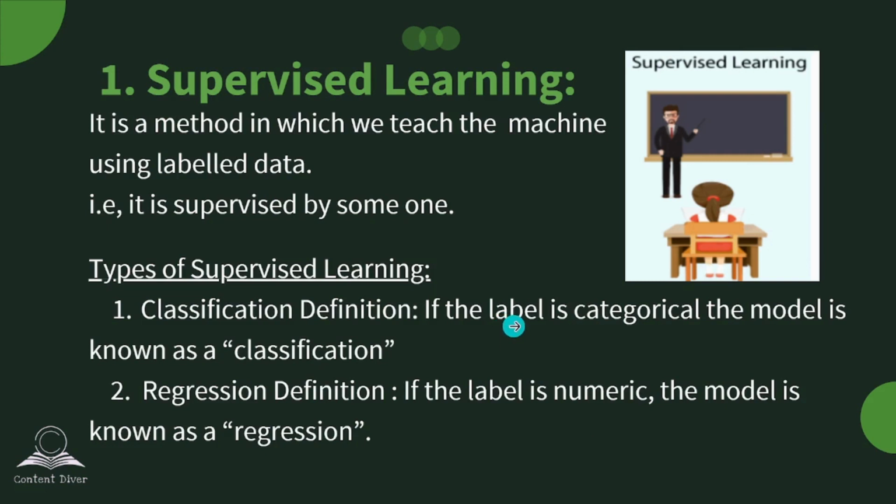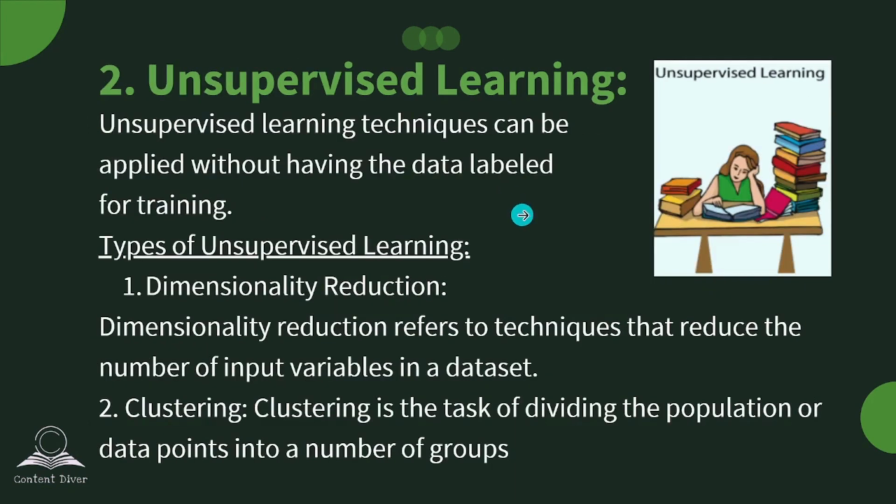Simply we can say that supervised learning is a learning where the machine learns by using a mentor, and also the data we use is labeled data. And next one is unsupervised learning. The unsupervised learning technique can be applied without having the data labeled for training. Here, there is no necessity of using labeled data, it uses unlabeled data.